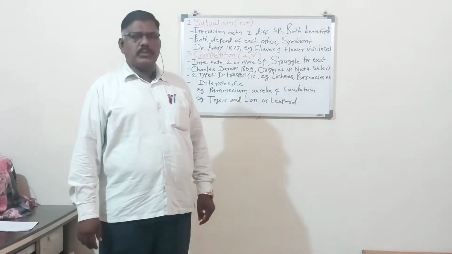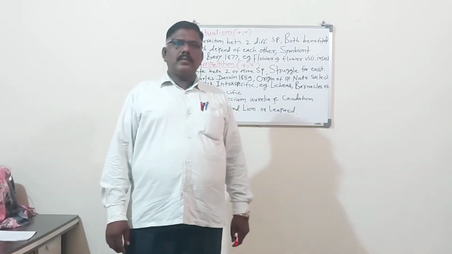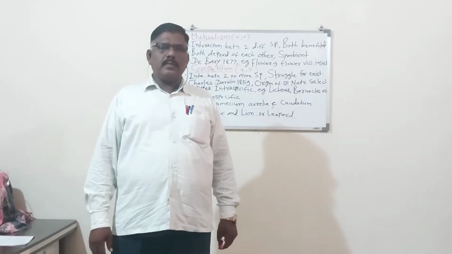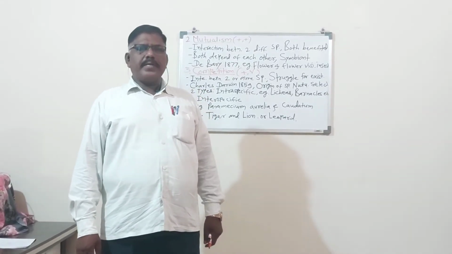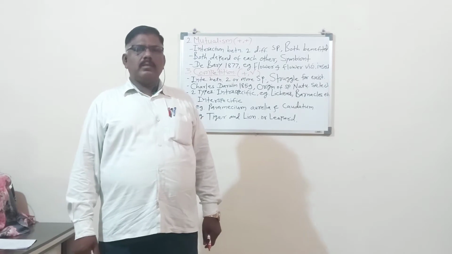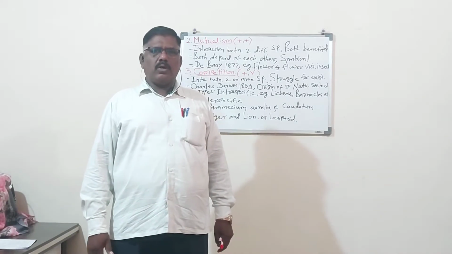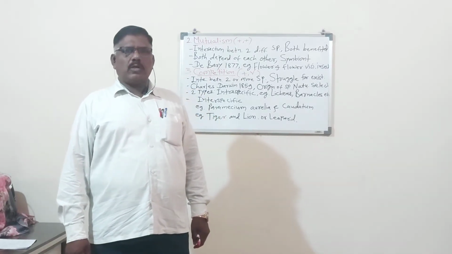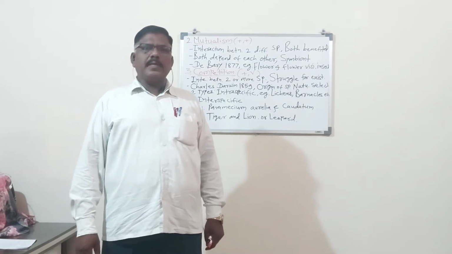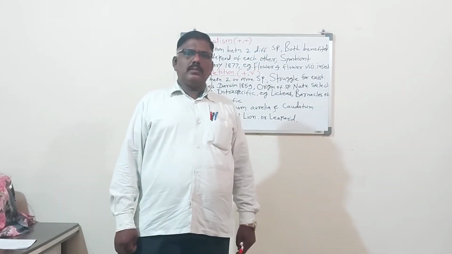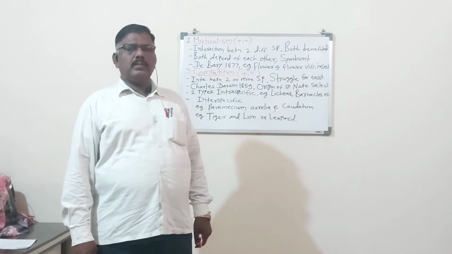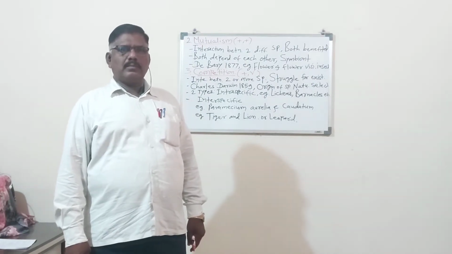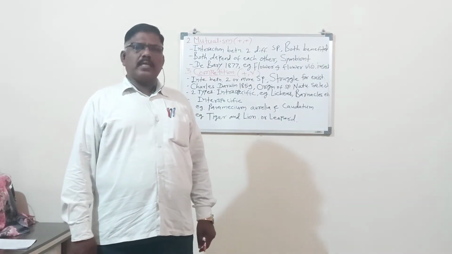Hello students, yesterday we started the new chapter, biotic interaction. That means dependence of animals on each other, or animals and plants. In your syllabus, different types of biotic interaction are given.